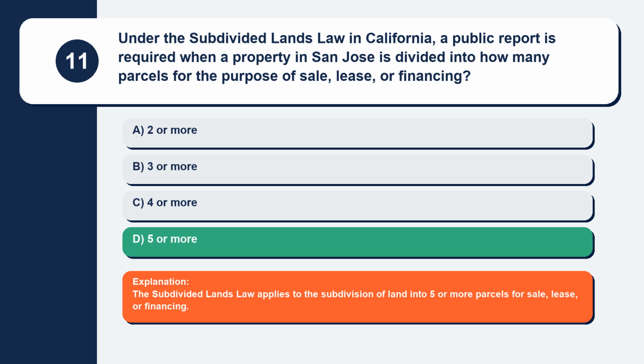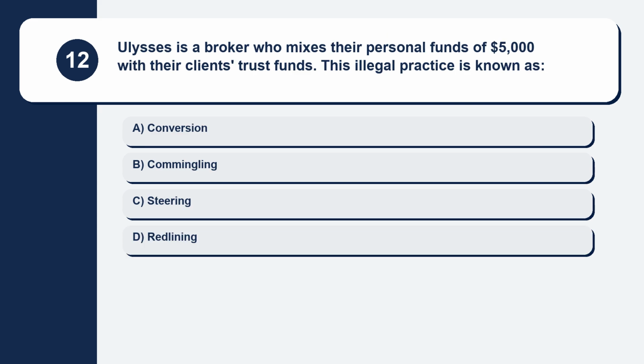Explanation: the Subdivided Lands Law applies to the subdivision of land into 5 or more parcels for sale, lease, or financing. Question 12. Ulysses is a broker who mixes their personal funds of $5,000 with their clients' trust funds. This illegal practice is known as.